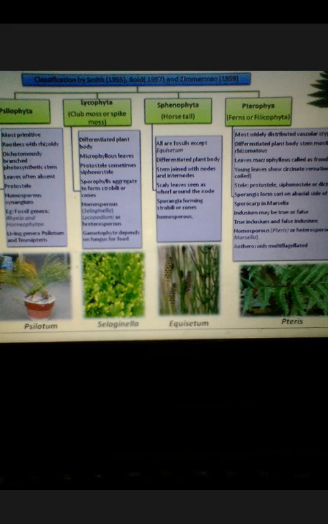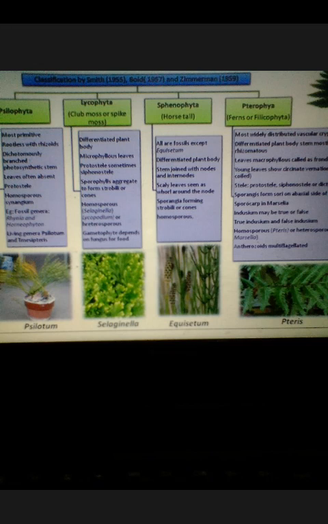Next, the last group of pteridophyta is known as Pterophyta. They are commonly known as ferns, the actual ferns. They are the most advanced pteridophyta, the most widely distributed vascular cryptogams. They are differentiated into root, stem and leaves. Most of them have rhizomatous stems. Leaves are megaphyllous, called fronds. Young leaves show circinate venation. This is the peculiar character of pteridophyta, which we have discussed in general characters.